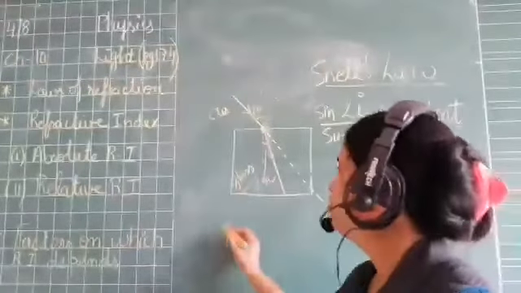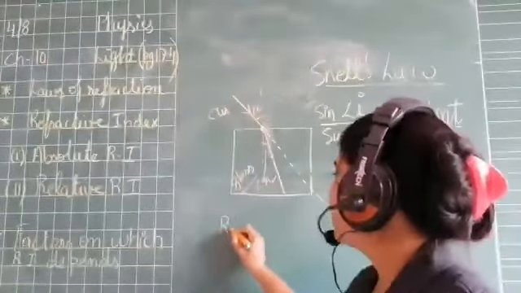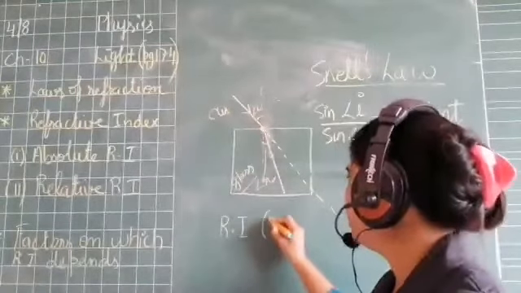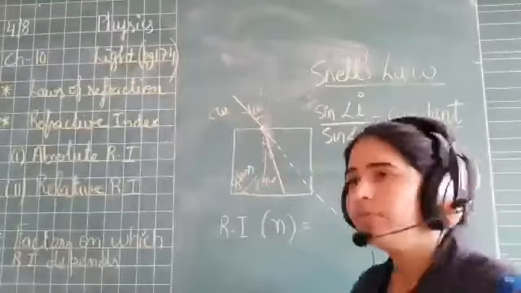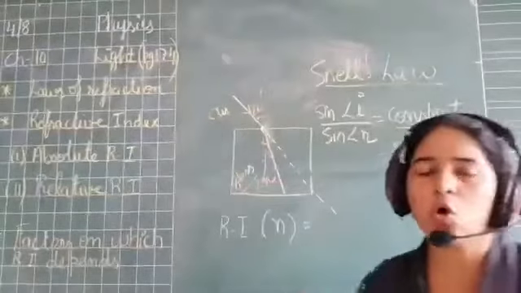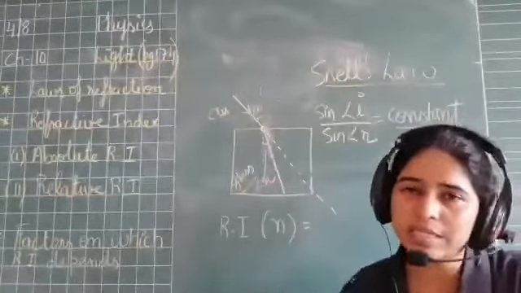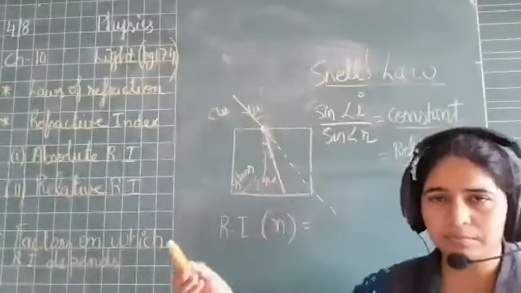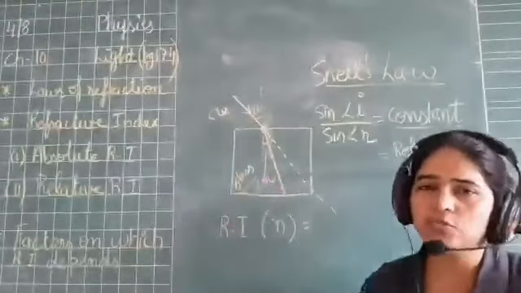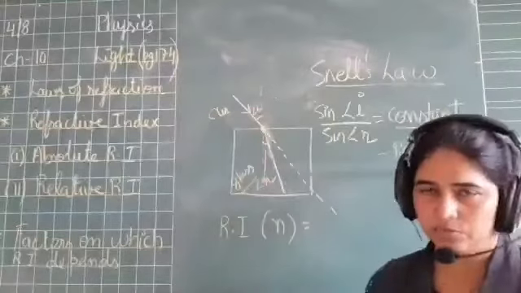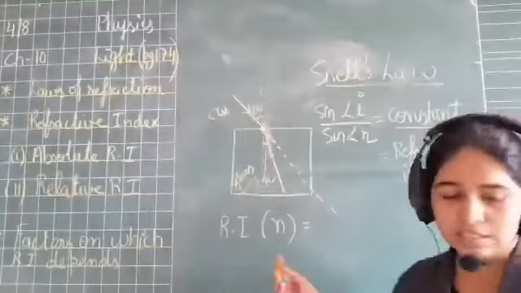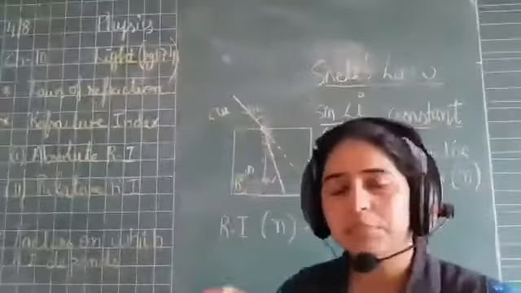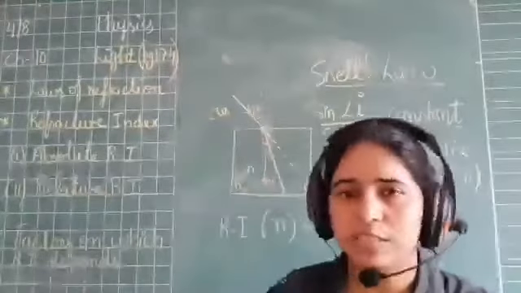So if you want to define refractive index, as we know the symbol is n, so I am putting an n over here. Refractive index is the ratio of speed of light in one medium upon speed of light in another medium, right? So refractive index is the ratio of speed of light in medium 1 upon speed of light in medium 2.